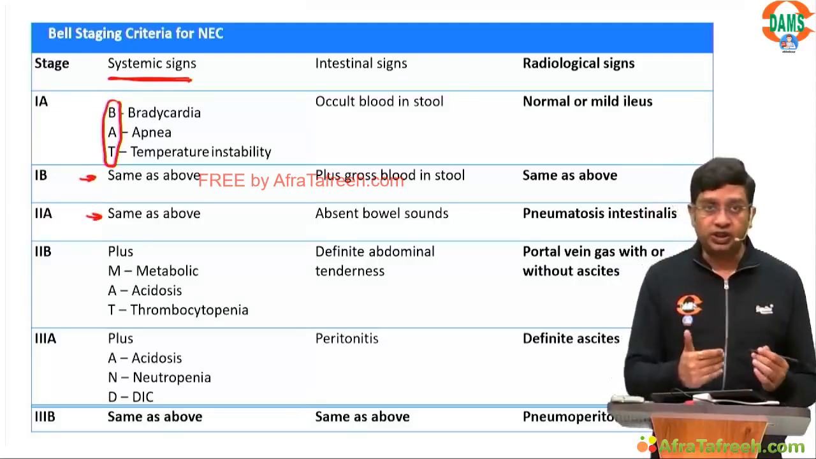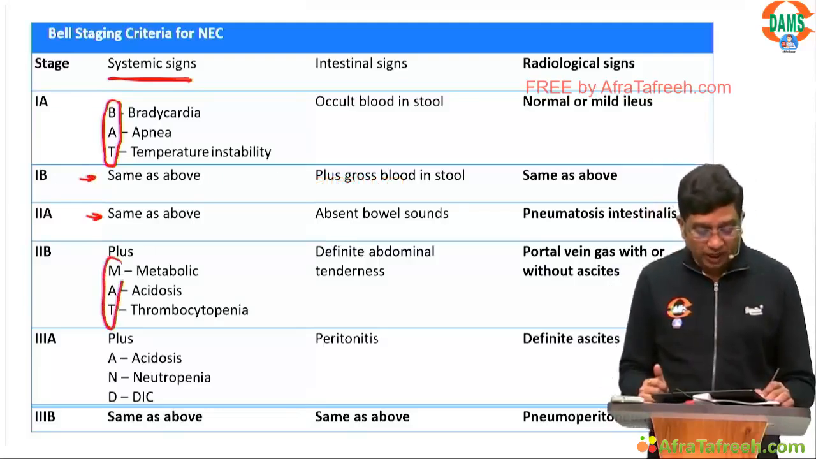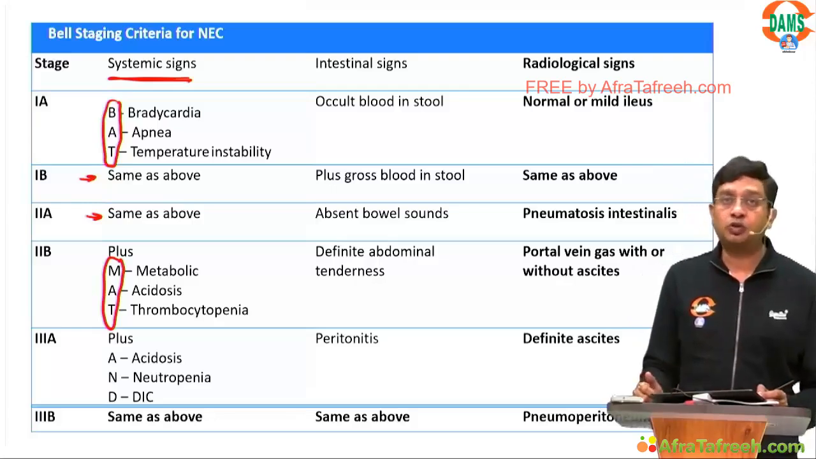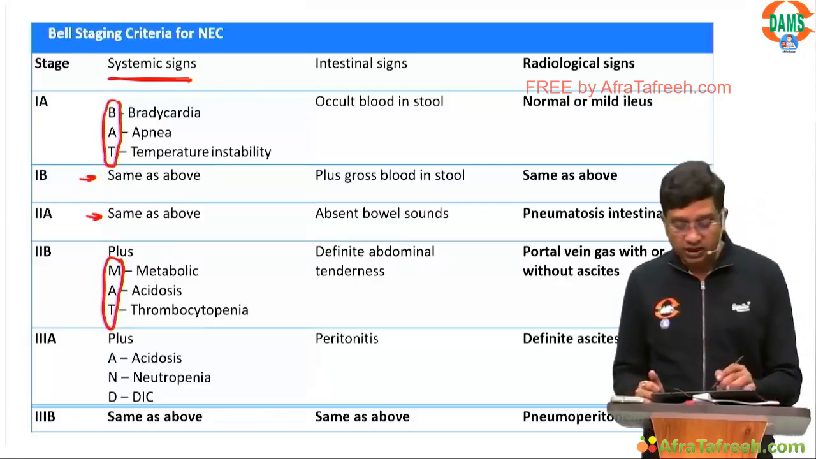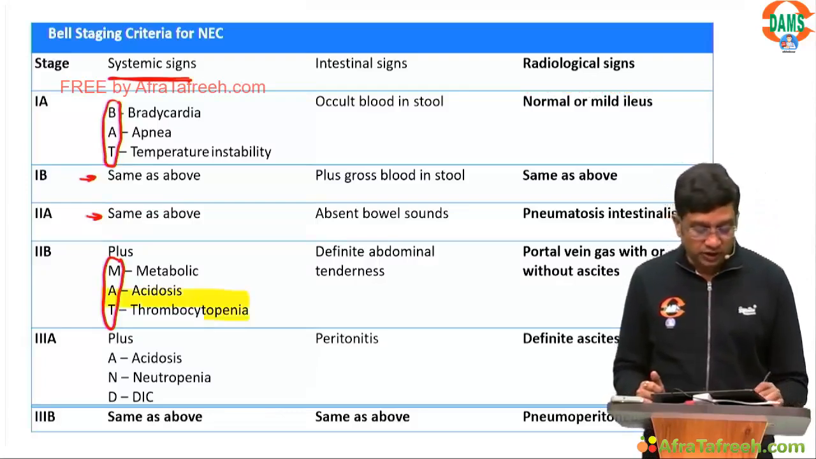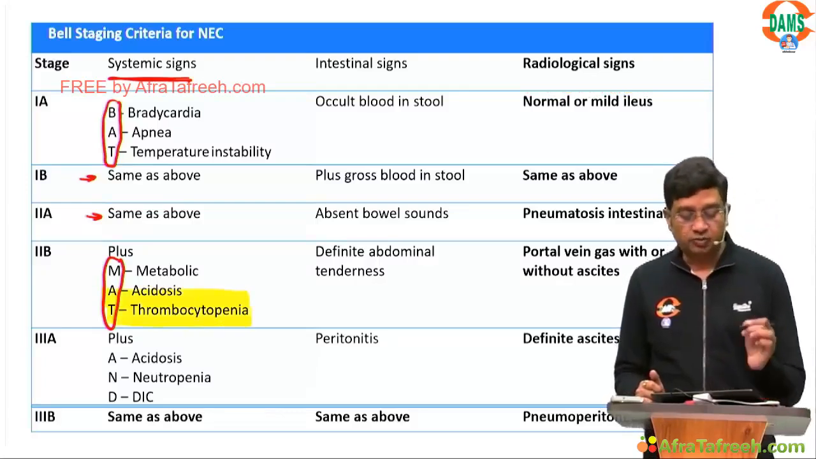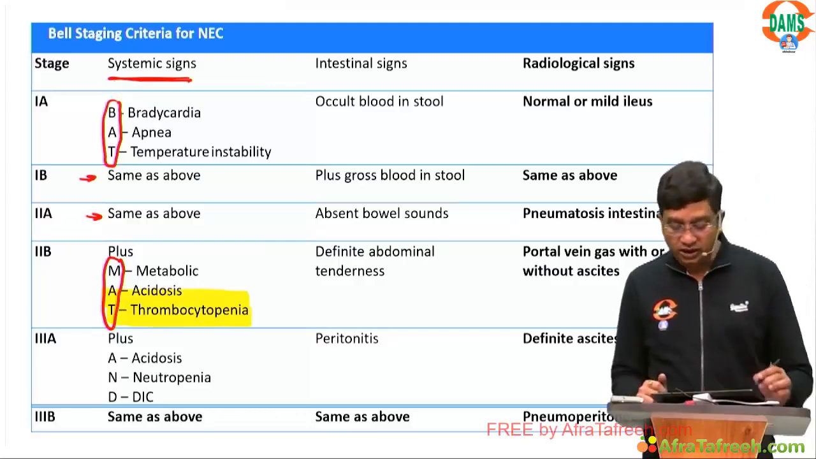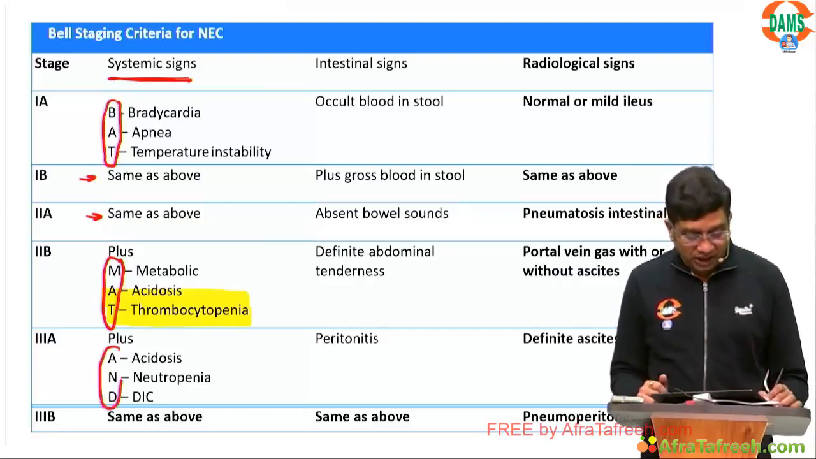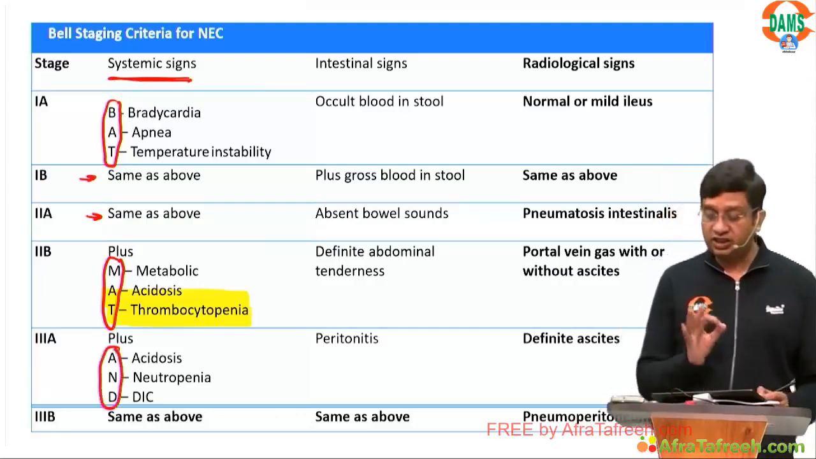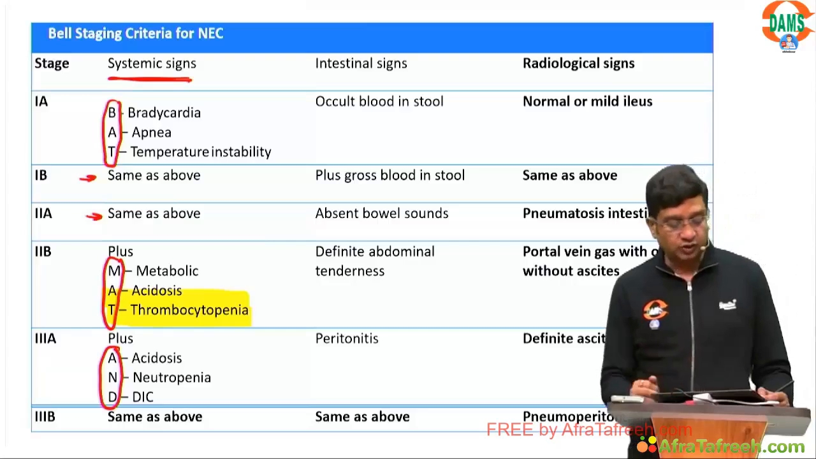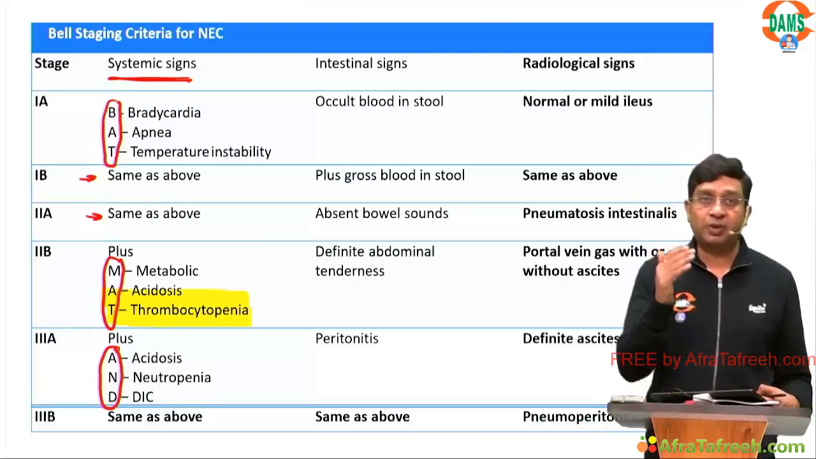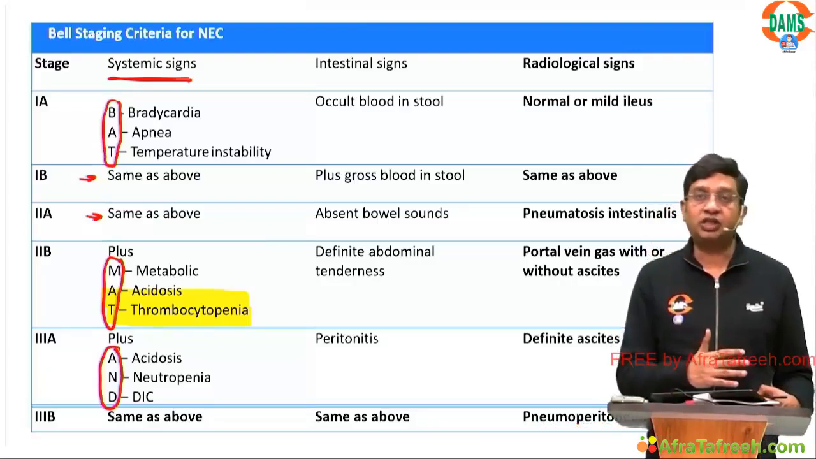In 2B, this BAT changes to MAT, where MA means metabolic acidosis and T means thrombocytopenia, which has already been a repeated question. Thrombocytopenia is seen in which stage? Thrombocytopenia is seen in stage 2B. Then 3A you can easily remember by A and D, where A stands for acidosis, N stands for neutropenia, D stands for DIC. So you can remember like this: BAT, MAT, and particularly here the A and D.